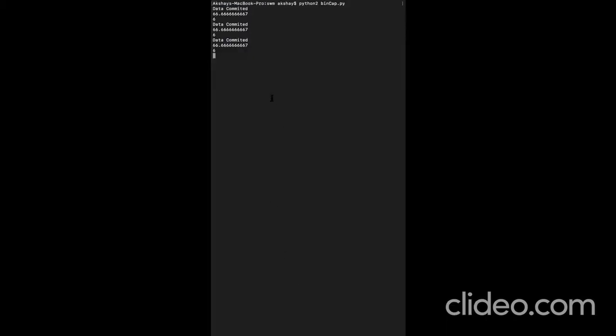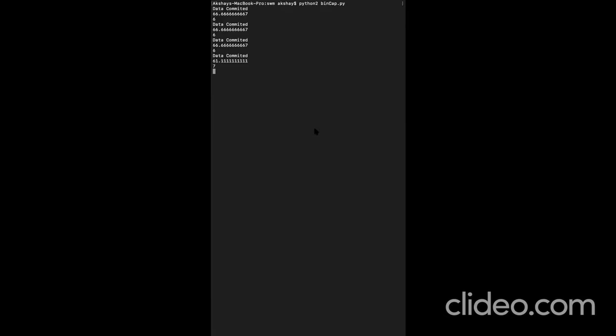Now I will show you how the capacity is being calculated in the terminal, and the code which we have written is in Python. So here you can see 66.66. This is being generated for a distance of 6 centimeter.